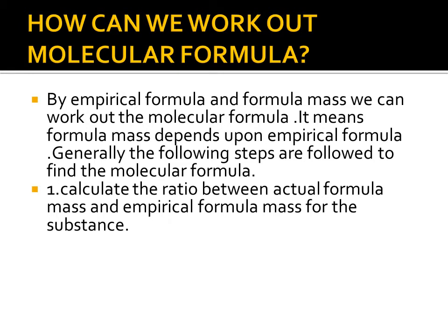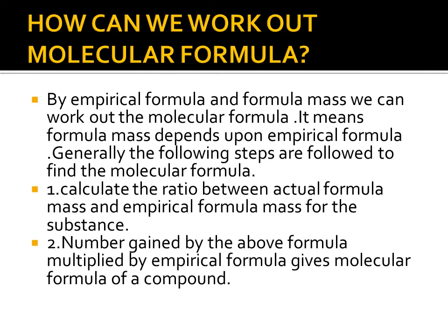Step 1: calculate the ratio between the actual formula mass and the empirical formula mass. These are the two quantities for the substance. The number gained by this ratio is multiplied by the empirical formula and gives the molecular formula.